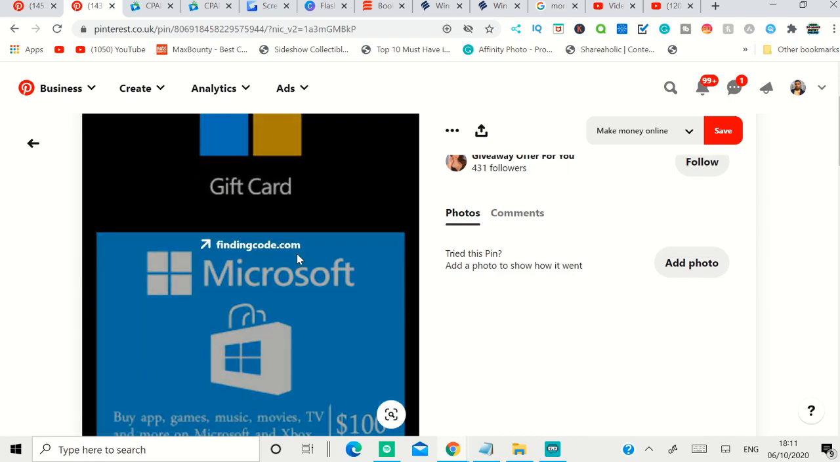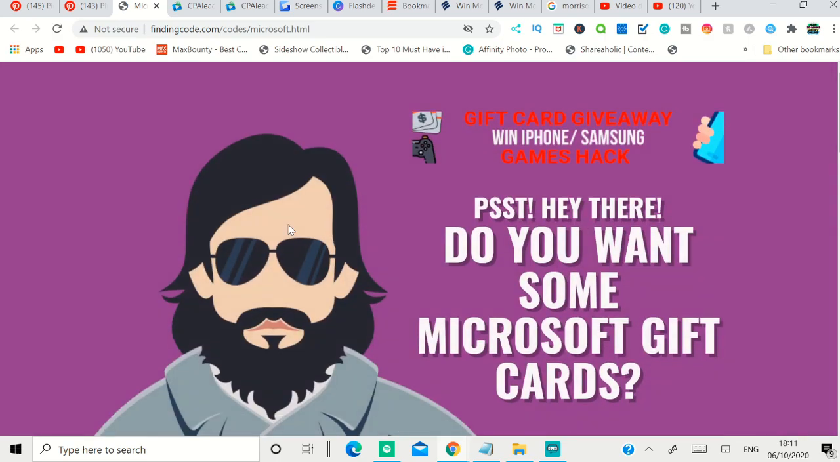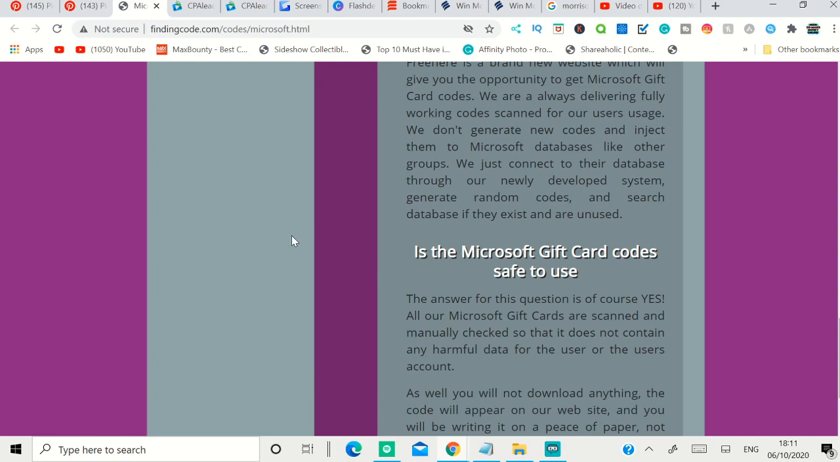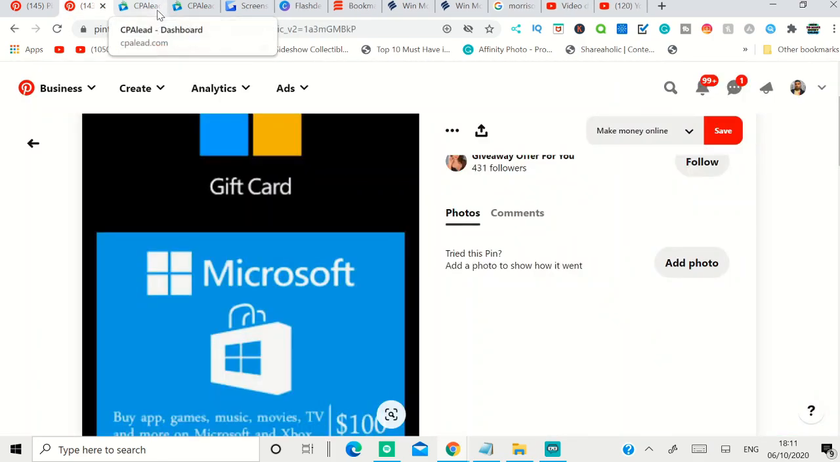If I click this one, it will take you to the page where you have to complete an offer in order to get that. You can see this is a basic landing page that the person is promoting, and you get the money when the person completes an offer. So this is an idea that you can follow up, but there's a problem.